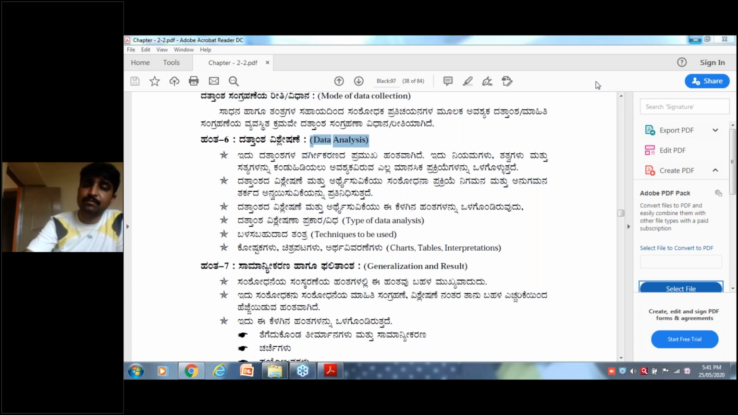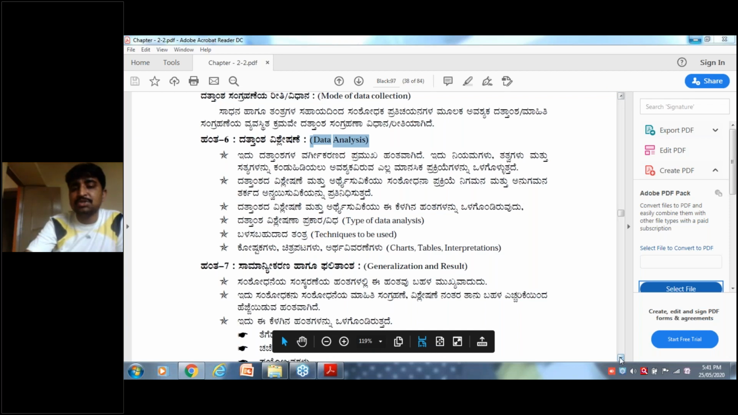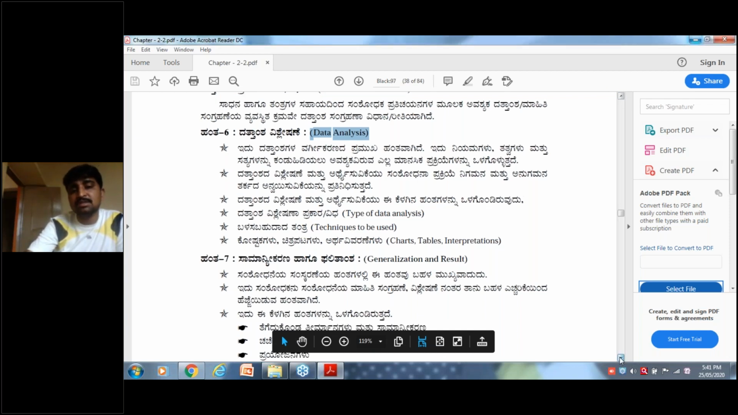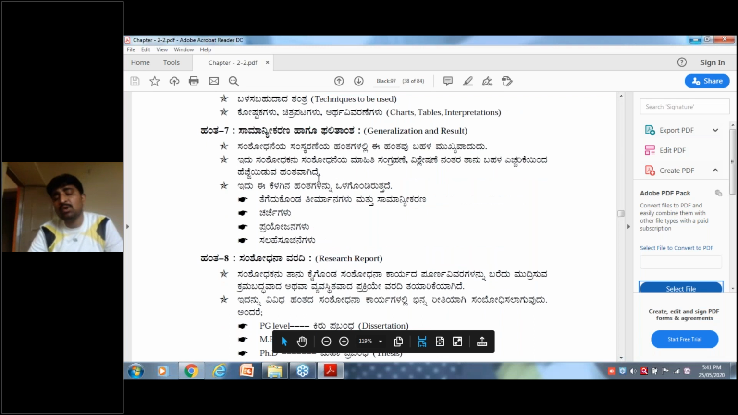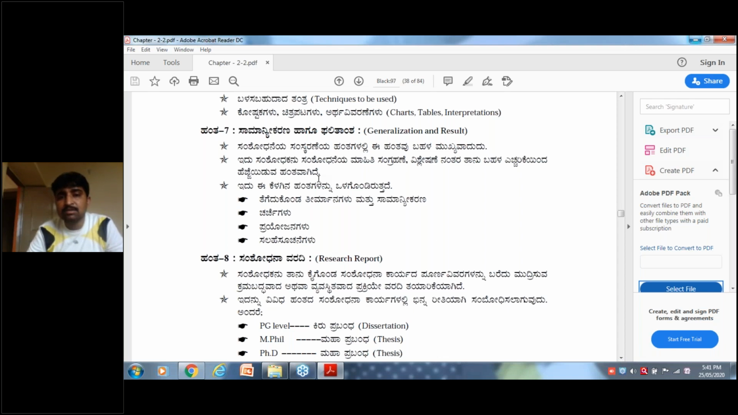I think it's enough. Okay, so later I will move towards generalization and results. See, this is a step. Whenever we want to take a generalization, whenever I want to make a decision, we call it generalization and results.